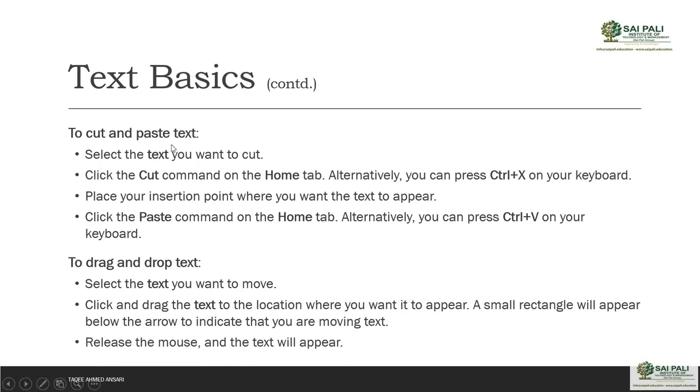Then cut and paste. Cut is also like moving your text. If you want to move your text from one place to another place, you can use this cut command. That means you have to select the text first, just like to do the copy, and then you can go for the cut command from the home tab. Alternatively you can press Ctrl+X from your keyboard. Then place your insertion point where you want the text to appear, and then you can paste it from the home tab, or alternatively you can press Ctrl+V.